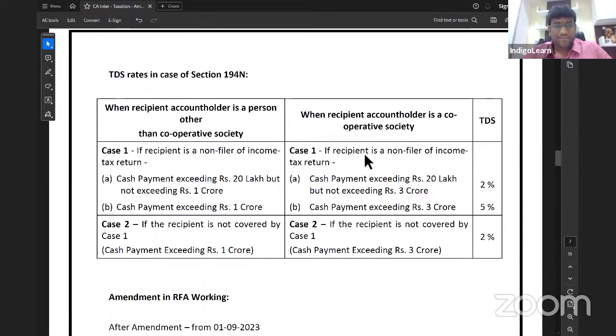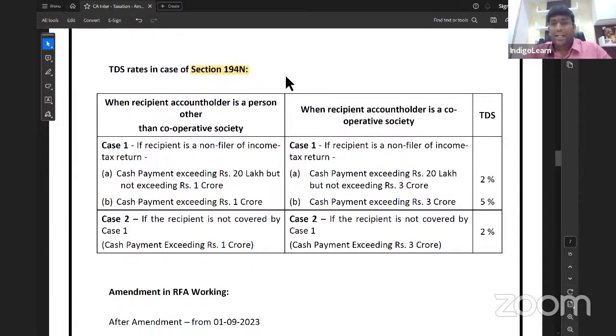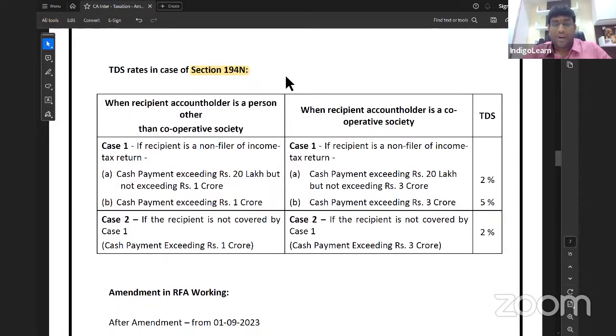Next point, my dear friends. TDS rate in case of section 194N. 194N is in case of withdrawal of cash from bank. In case of cash withdrawal, TDS provisions are given by section 194N, which specifies like this. Where the account holder is a person other than a cooperative society and the recipient is a non-filer of income tax return. Non-filer of what, sir? Income tax return. Cash payment exceeding 20 lakh but not exceeding 1 crore, then it is 2%. Exceeding 1 crore, it is